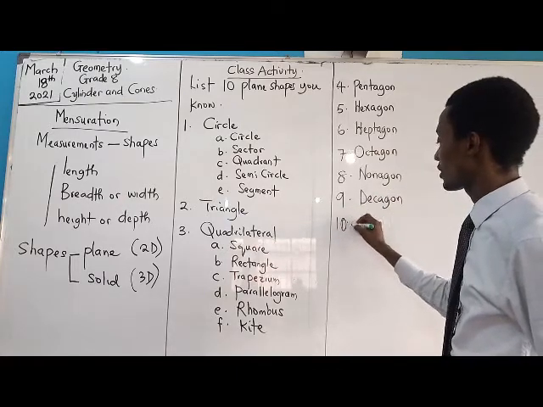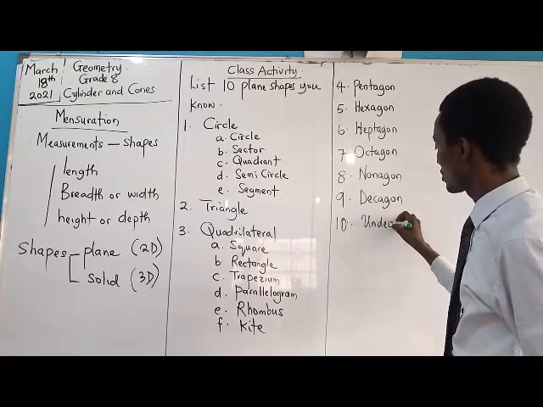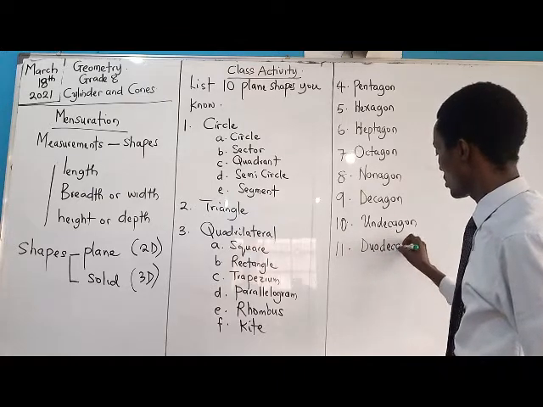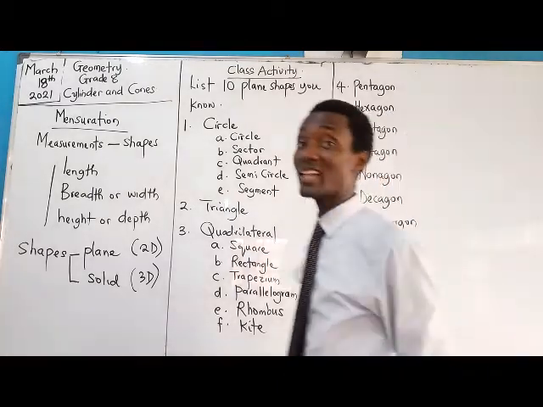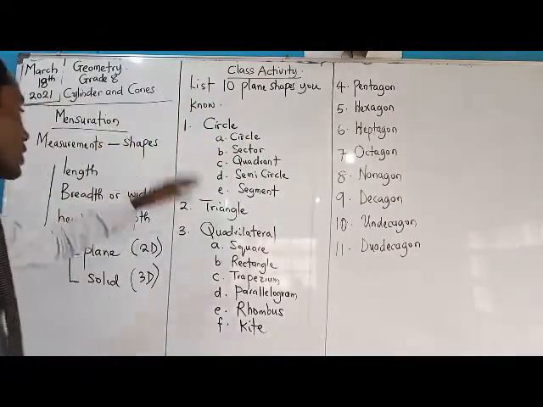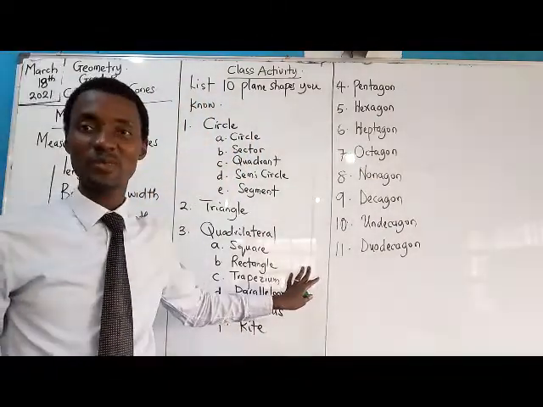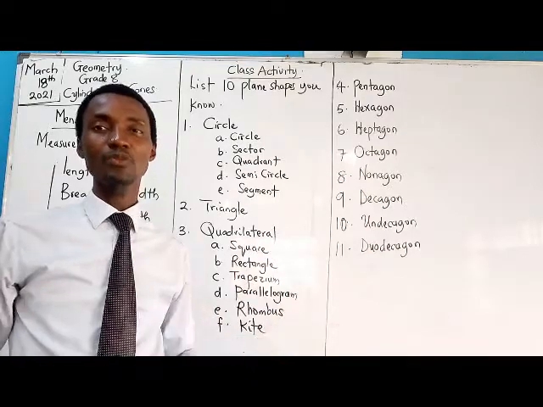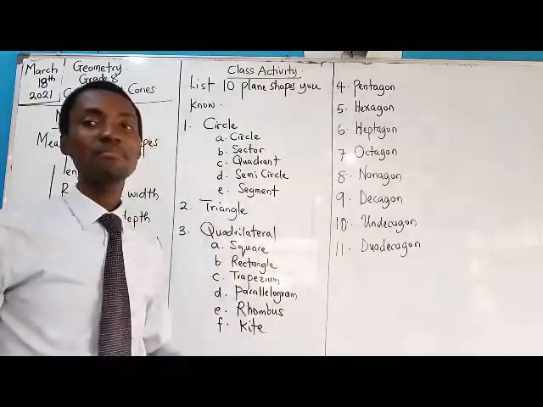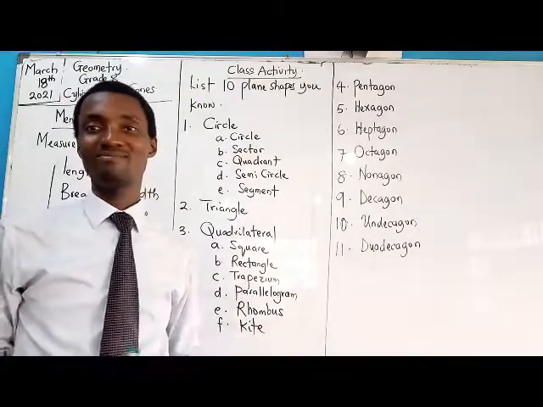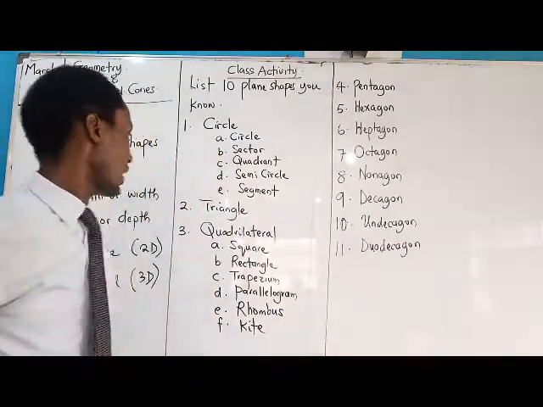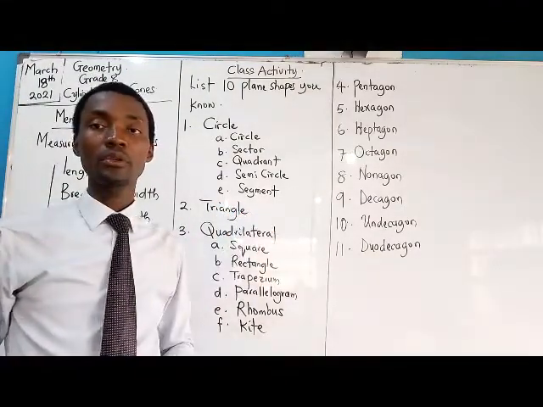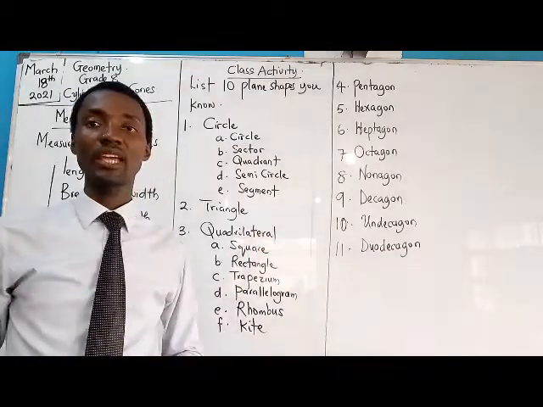Sometimes you could have things like the hendecagon, which is 11, and the dodecagon, which is 12. So you see that you have close to 20 plane shapes you can list. Whenever you're told in an exam to list 10 plane shapes, you should be able to name at least 10. Under triangles, you also have different triangle types. I didn't talk about that, but be sure to get that right.